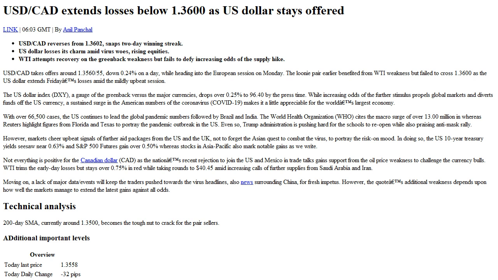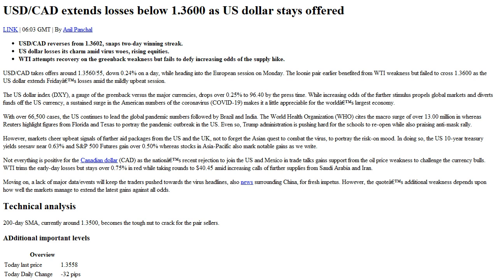USD/CAD takes offers around 1.3560, down 0.24% on the day, while heading into the European session on Monday. The loonie pair earlier benefited from WTI weakness but failed to cross 1.3600 as the US dollar extends Friday's losses amid the mildly upbeat session. The US dollar index DXY, a gauge of the greenback versus the major currencies, drops over 0.25% to 96.40 by press time.